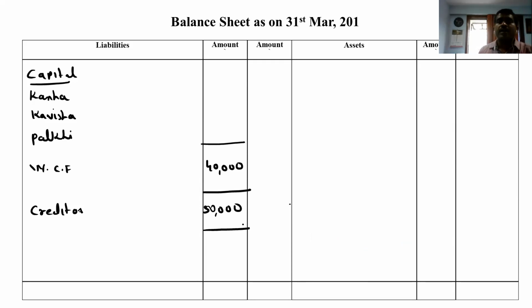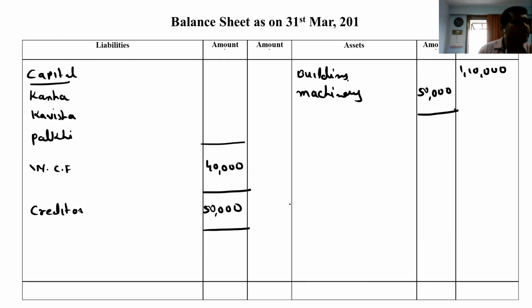Let's see. In asset, we can see the first point is building. In building, no tick mark is there. So building, outer column, 1,10,000. After building, I can see it's machinery. In machinery also, we can see tick mark is there. So the machinery inner column 50,000. After machinery, I come to stock. In stock, no tick mark is there. So outer column it comes 30,000.